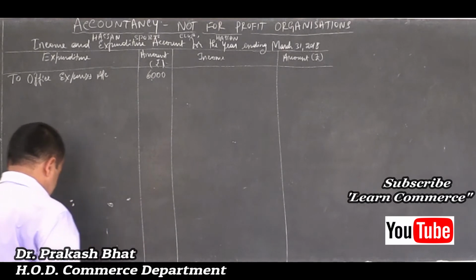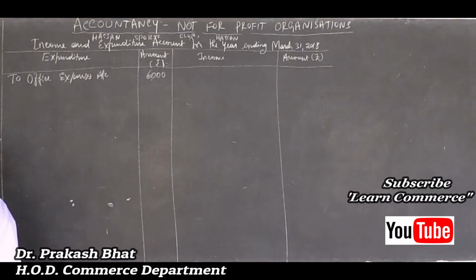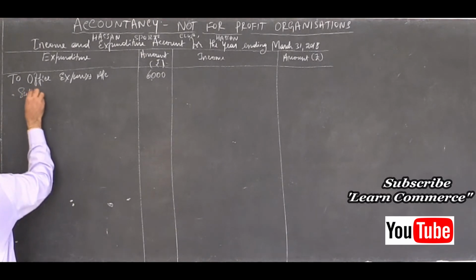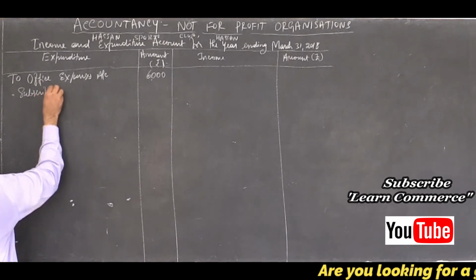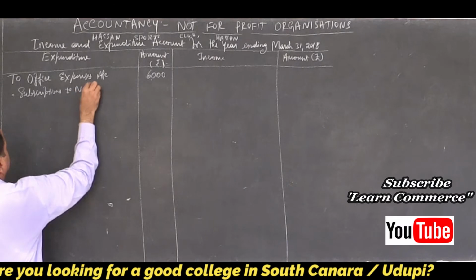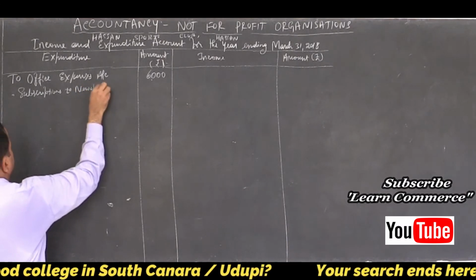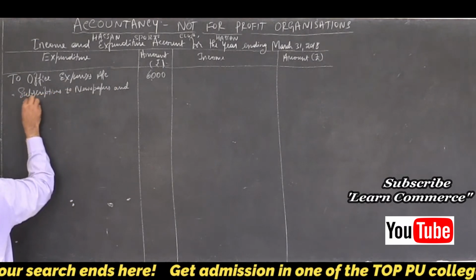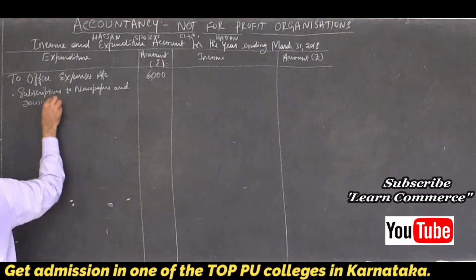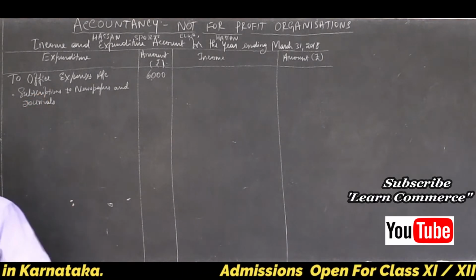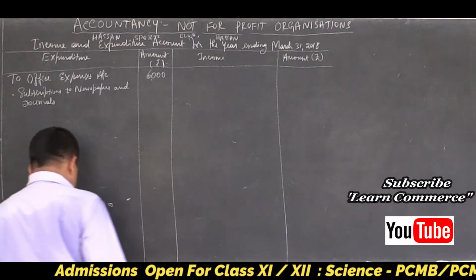Then to subscriptions to newspapers and journals. How much? 2,000.